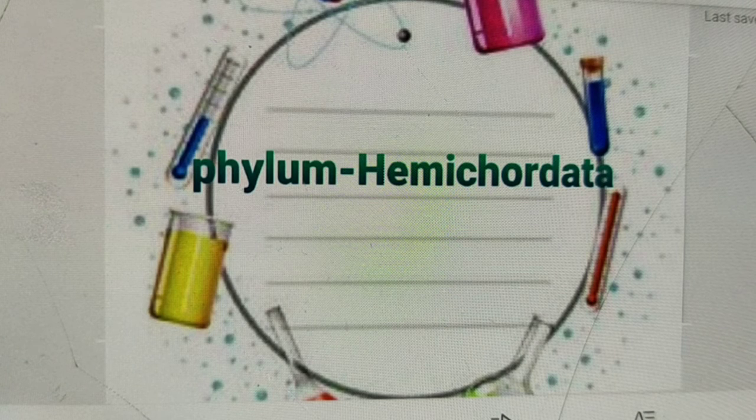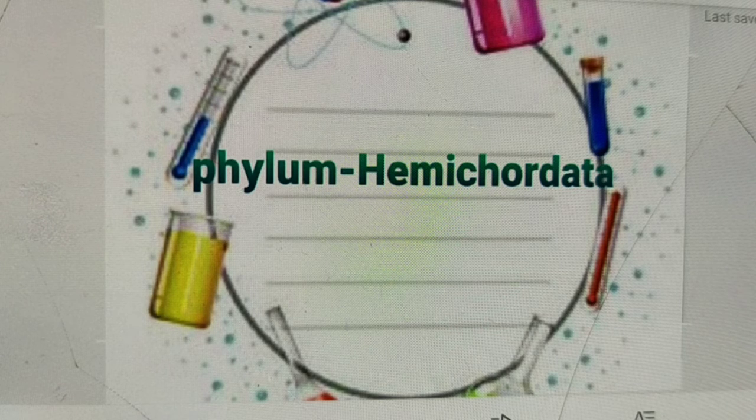Okay, foregut gives out a hollow buccal diverticulum into proboscis, earlier considered as notochord. Okay, intraepidermal nervous system and pre-oral gut without gill slits and without typical nephridia.